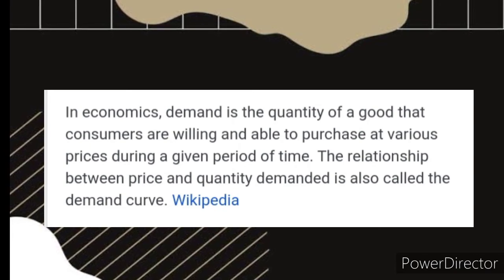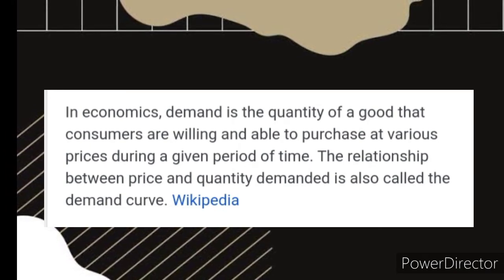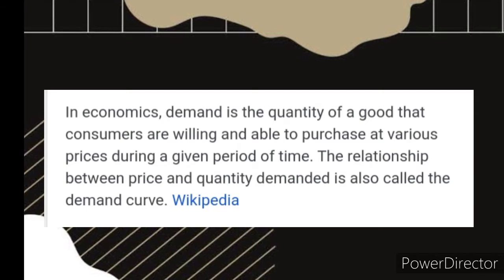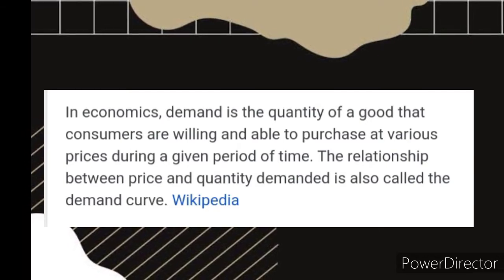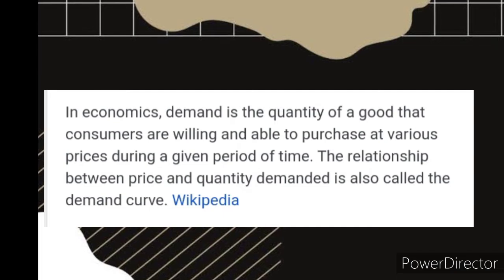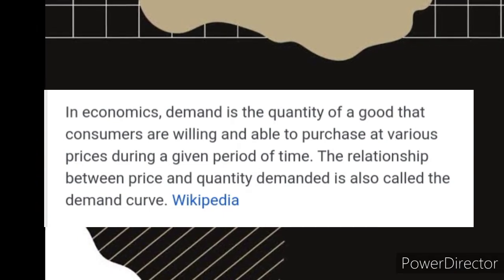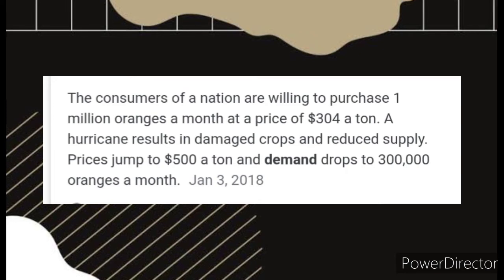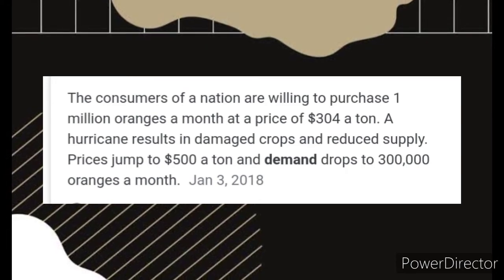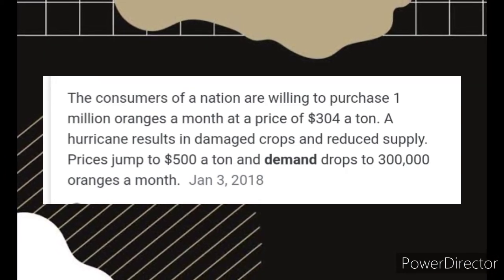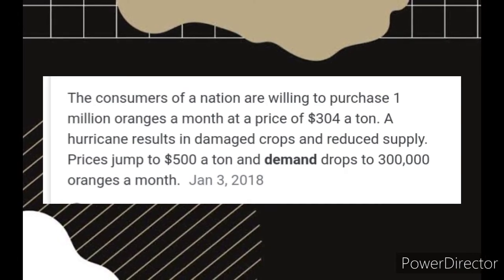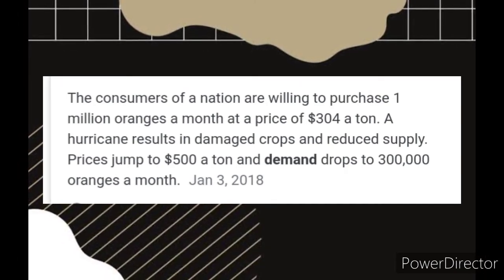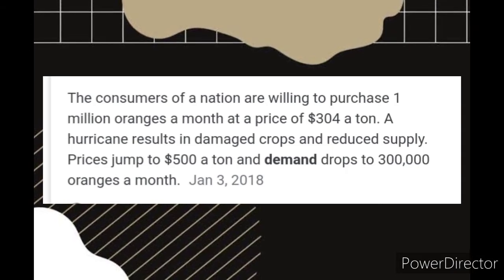Second, what is demand? According to Wikipedia, in economics, demand is the quantity of a good that consumers are willing and able to purchase at various prices during a given period of time. The relationship between price and quantity demanded is also called the demand curve. For example, the consumers of a nation are willing to purchase 1 million oranges a month at a price of $304 a ton. A hurricane results in damaged crops and reduced supply. Prices jump to $500 a ton and demand drops to 300,000 oranges a month.